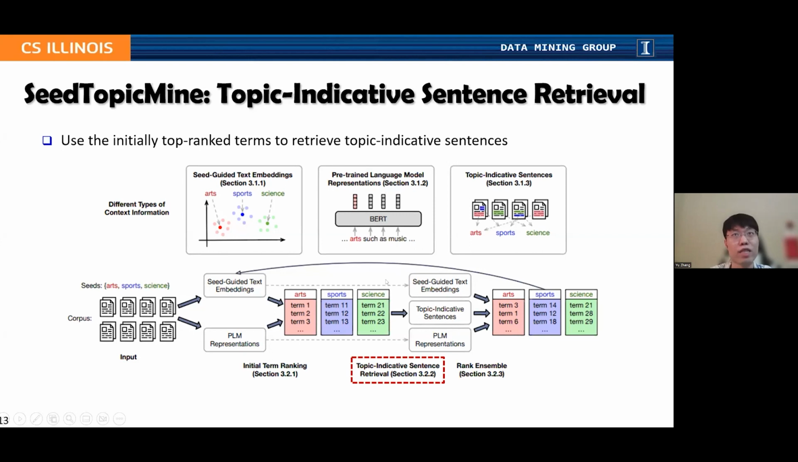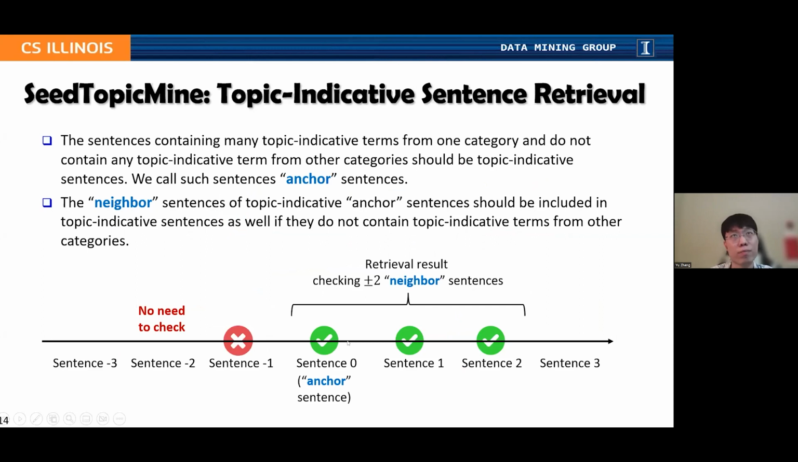So as we do this, we find two types. First, sentences containing many topic indicative terms, those initially extracted terms from one category, and not containing things from any other categories should be topic indicative. We call such sentences anchor sentences. Second, the neighbor sentences of such anchor sentences should be included as well if they do not contain things from other categories, even if they do not contain those initial terms retrieved for the current category.